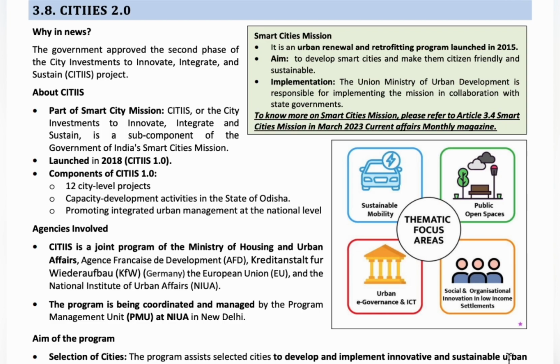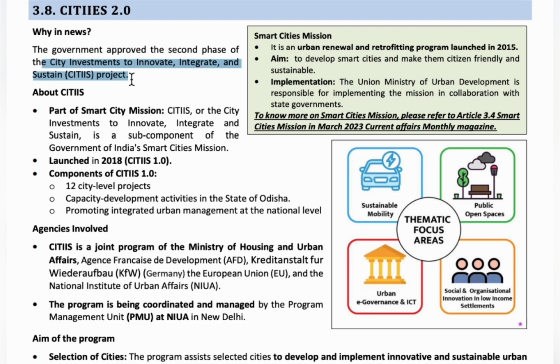So CITIIS, that is City Investment to Innovate, Integrate and Sustain project, was launched. The first CITIIS 1.0 project was launched in 2018 to develop 12 cities.